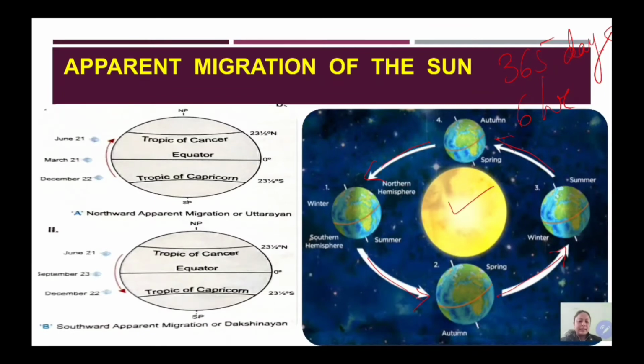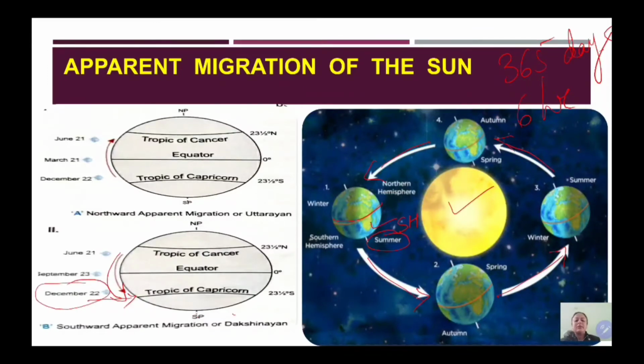So a position comes when it is summer in the southern hemisphere. Here the sun will migrate towards the south, that is the south pole, and it will be vertical on 22nd December on the Tropic of Capricorn.